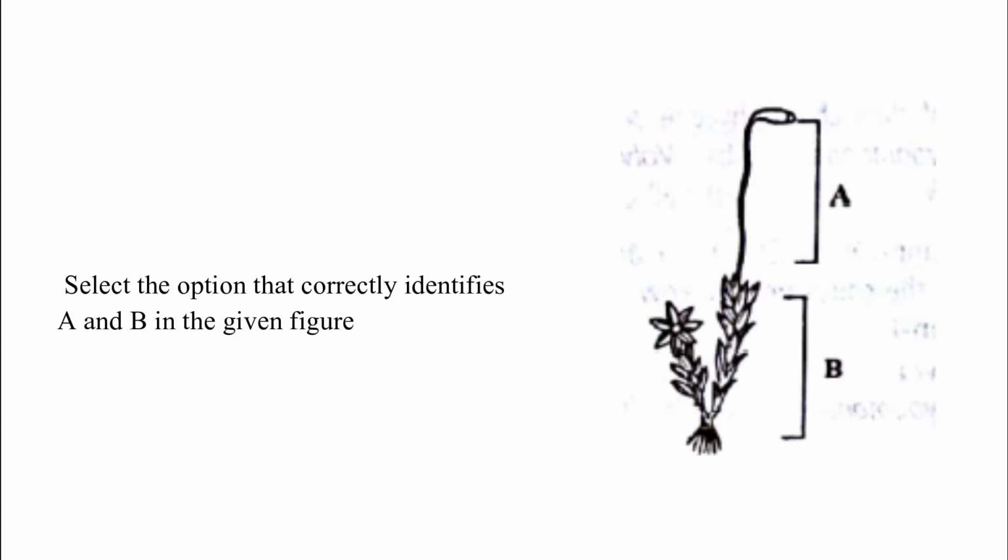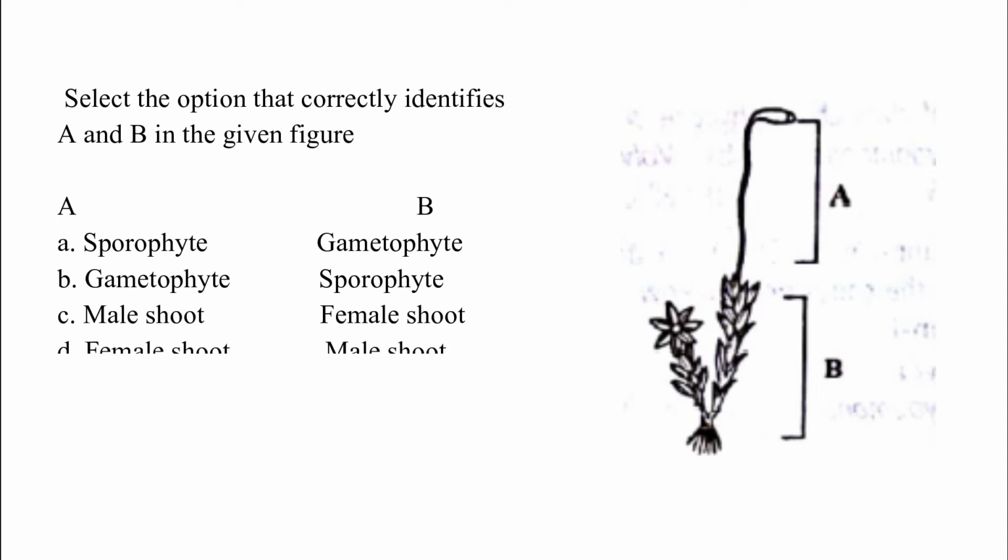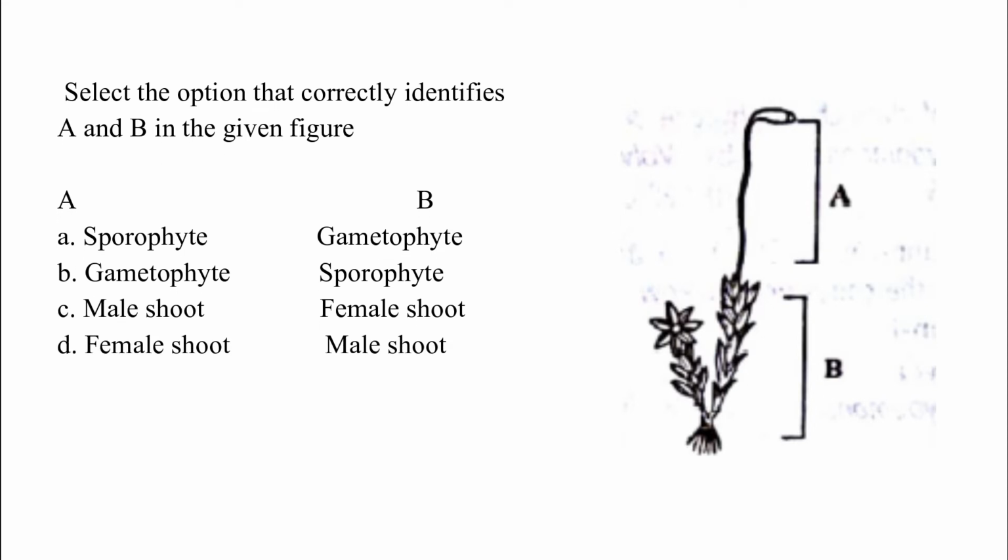Select the option that correctly identifies A and B in the given figure. Option A, sporophyte, gametophyte; option B, gametophyte, sporophyte; option C, male shoot, female shoot; option D, female shoot, male shoot. The correct answer is option A. Figure A represents sporophyte and figure B represents gametophyte.